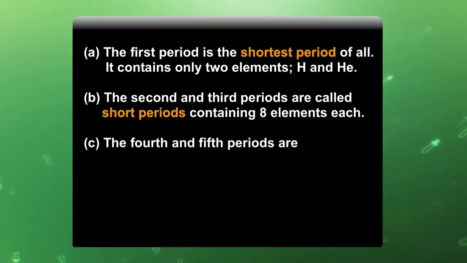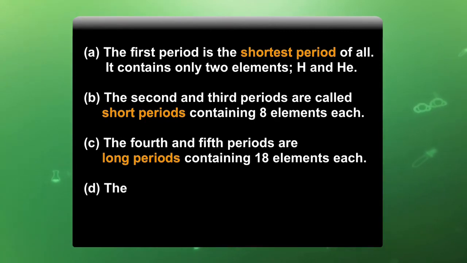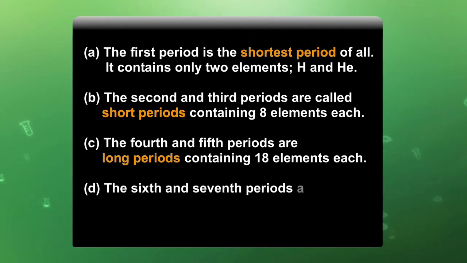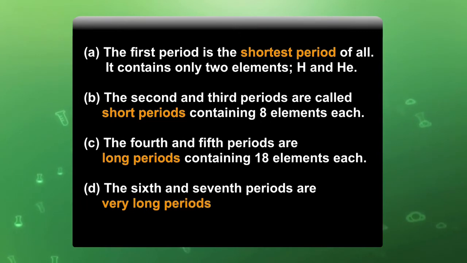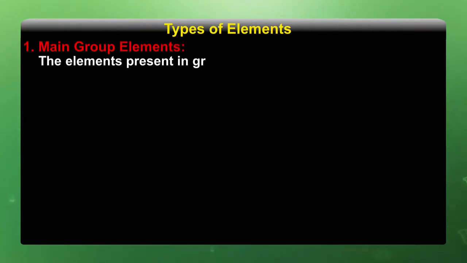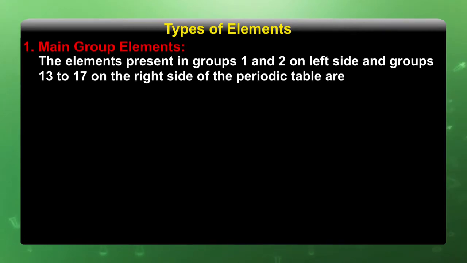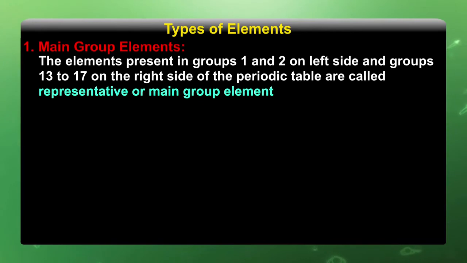The fourth and the fifth periods are long periods containing 18 elements each, and the sixth and the seventh periods are very long periods containing 32 elements each. Main group elements: the elements present in group 1 and 2 on the left side and group 13 to 17 on the right side of the periodic table are called representative elements or main group elements.